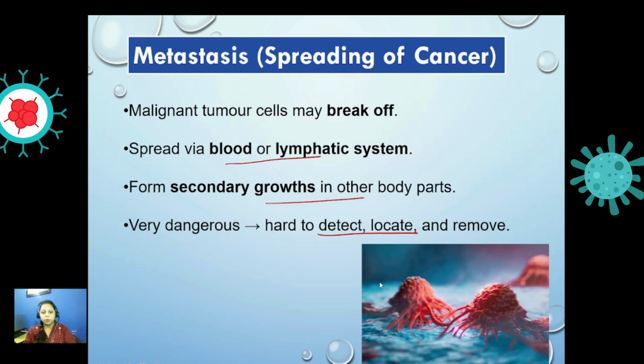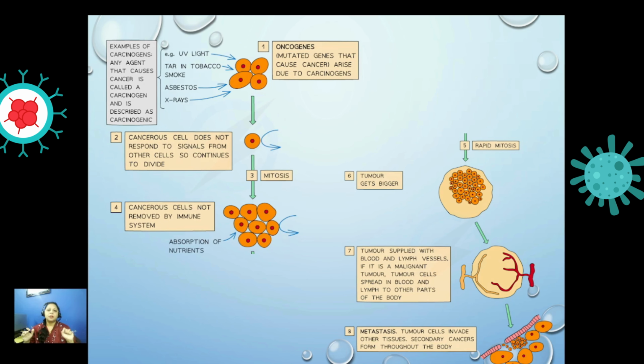Apoptosis is very important in controlling cell death, or to have control on cancerous cells. First of all, the carcinogenic agents need to be controlled and less exposed, so that this may not develop. So this is all about cancer. If you want to learn this in detail, you can tell me, I can make a separate video on that.